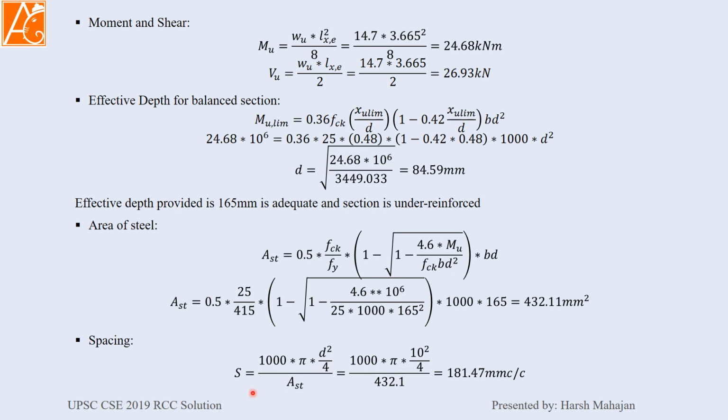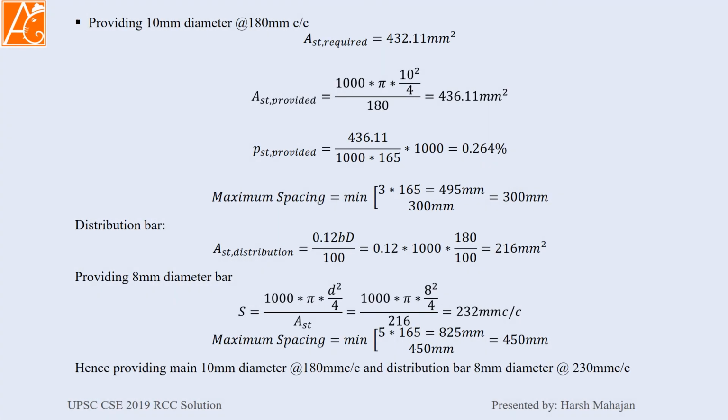Spacing will be 1000 into area of one bar divided by total area required in that 1000 span. So from here I am getting 181 mm, say 180 mm center to center, with 10 mm diameter bar. Area of steel required will be 432.11 mm square.